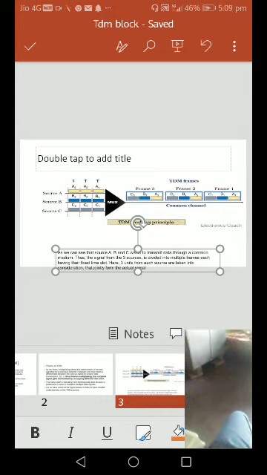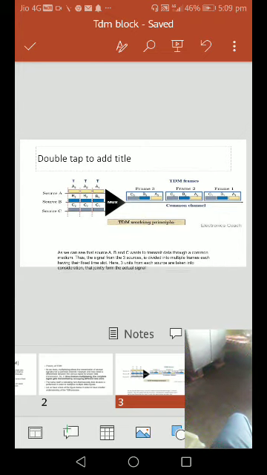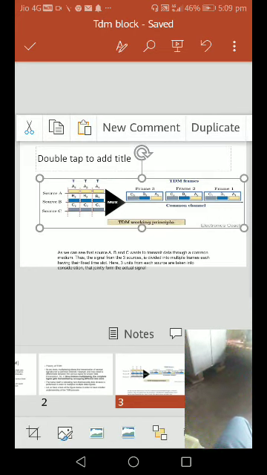Therefore, we have source A, source B, source C. At a fixed time we send the A1 data from source A, B1 data from source B, C1 data from source C, and that is acting as a frame. A1 data, B1 data, C1 data is frame 1, and then the second data will be collected.